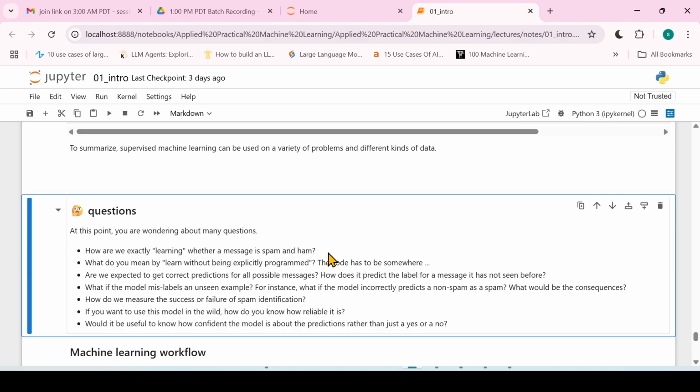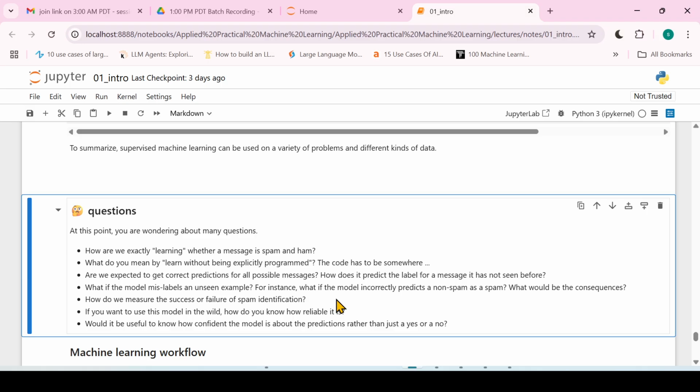And the question is, are we expected to get correct predictions for all possible messages or not? How does it predict the label for a message it has not seen? Because we use the training data, and based on the training data we understand the patterns. So let's say your machine learning model has understood the patterns of the training data, and then it will give you the correct output for the training data. But how about the output for data it has not seen, which was there in the test data?